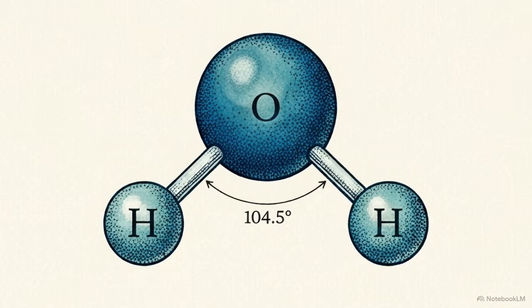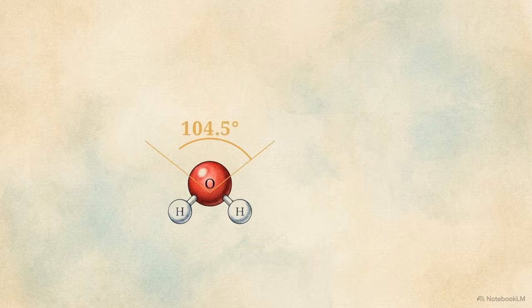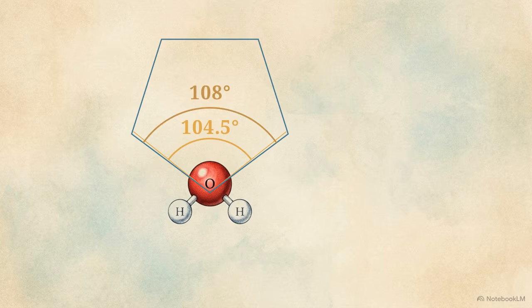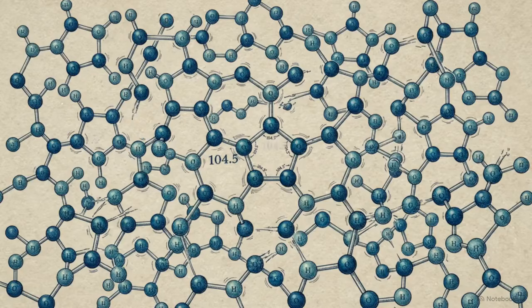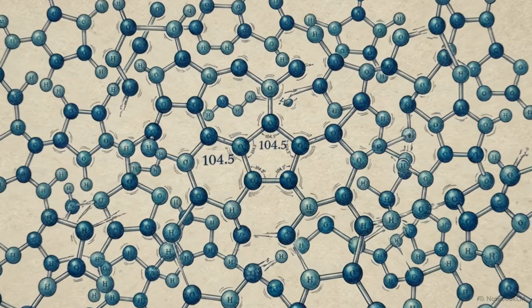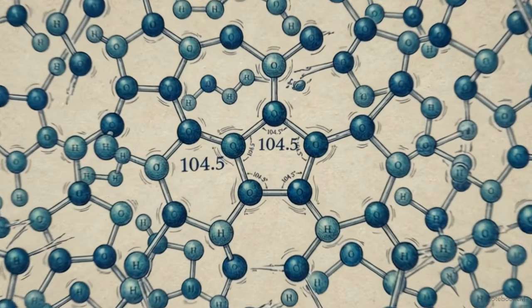The secret to that valve lies in the precise geometry of a single water molecule. When two hydrogen atoms bond to an oxygen atom, they lock in at an angle of exactly 104.5 degrees. Overlapping that molecule with a perfect pentagon with an internal angle of 108 degrees shows the water molecule is off by 3.2%. When millions pack together, this geometric mismatch creates topological frustration.